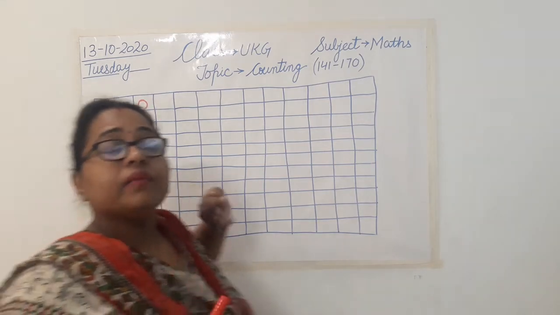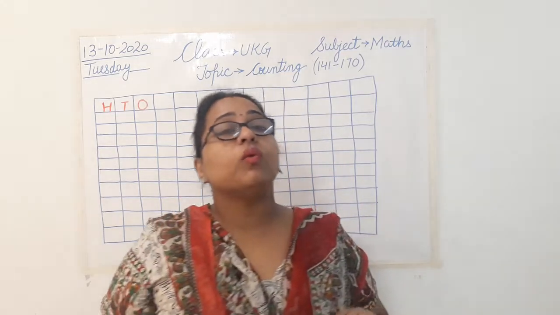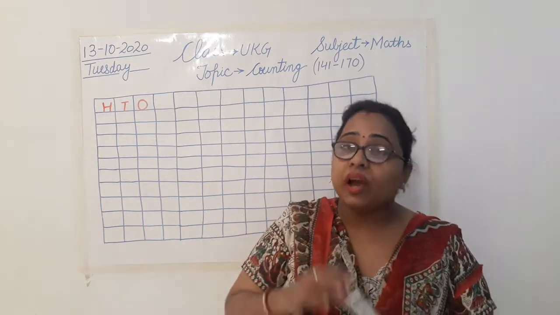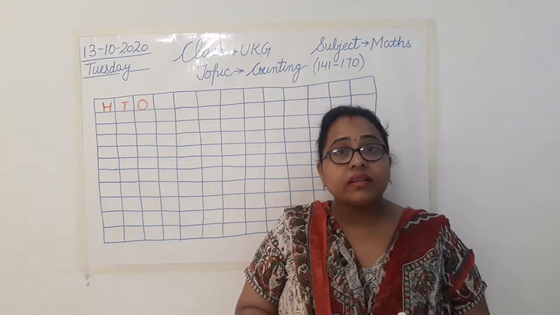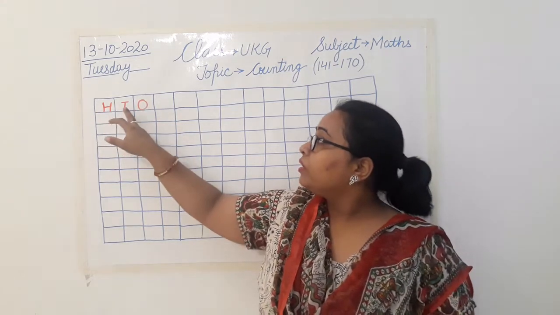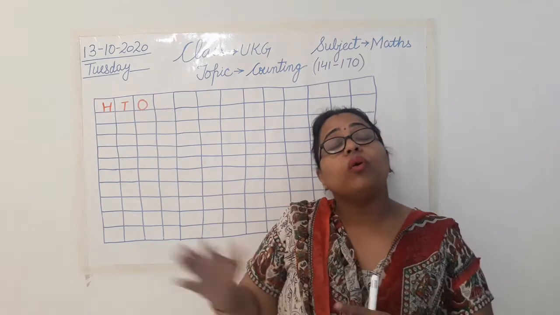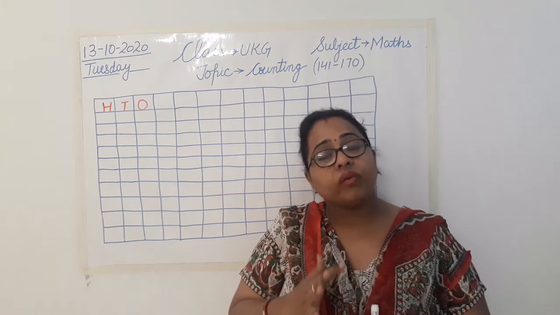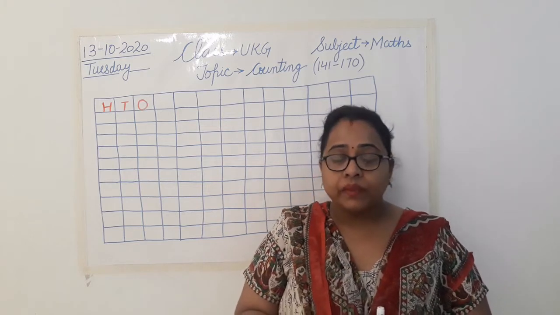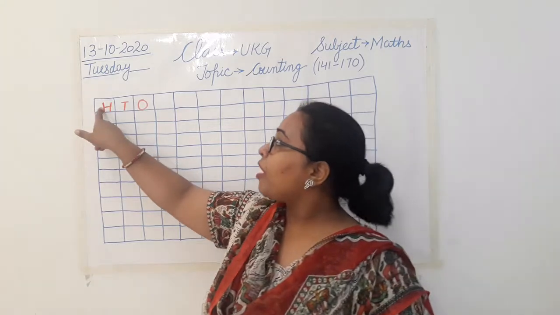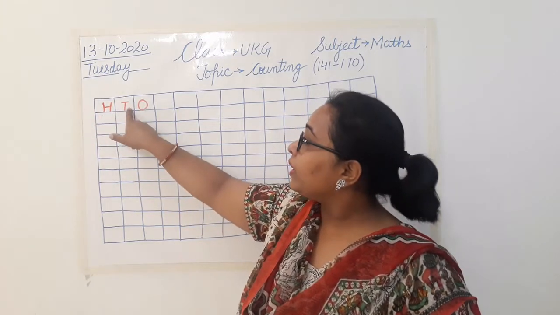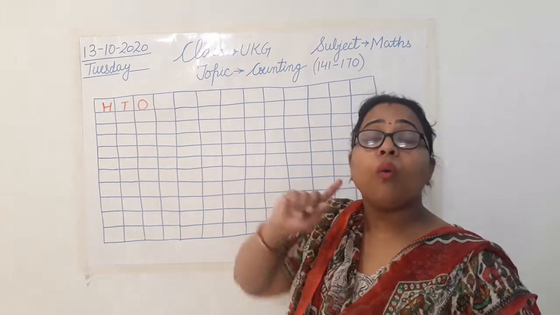Clear? So that when you repeatedly say it again and again, you will remember it. You'll memorize what this HTO is. What is the meaning of HTO? This is what we have to first understand, right? And I told you H is for hundreds, T is for tens and O is for ones.